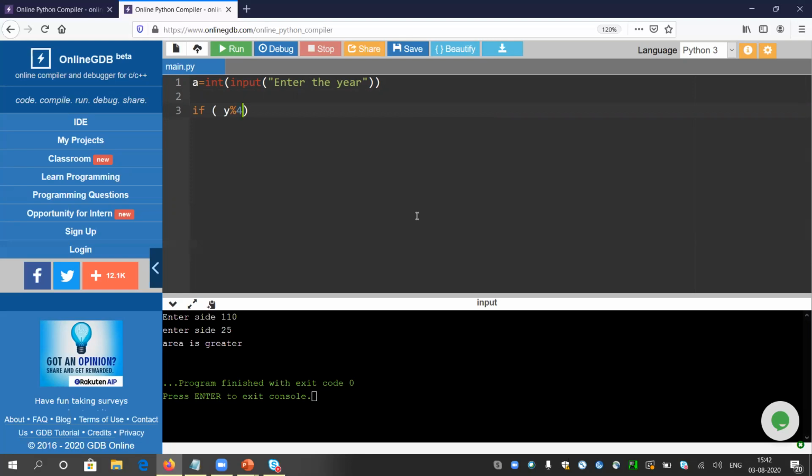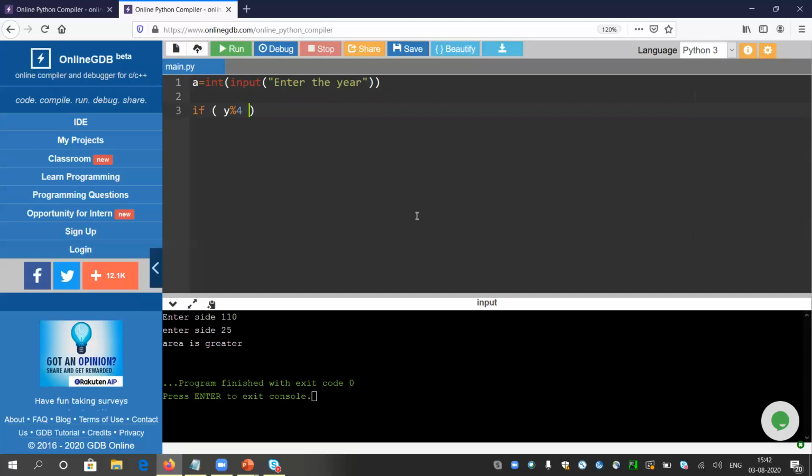If the remainder comes 0, then it means that 8 is divisible by 4. In case of 9, if you try to divide 9 by 4, the remainder will be 1. So if the remainder comes anything other than 0, that means the number is not divisible by the second number. If it comes as 0, then you will be sure that the number is divisible by the second one.